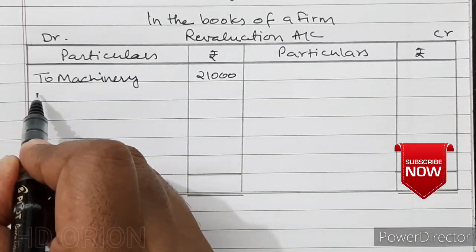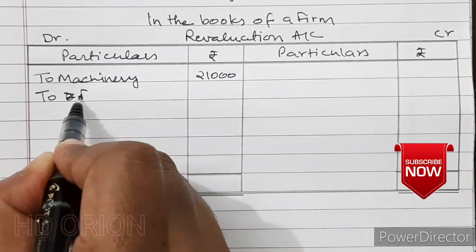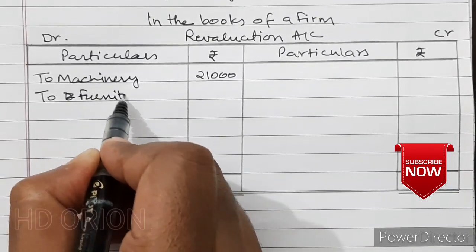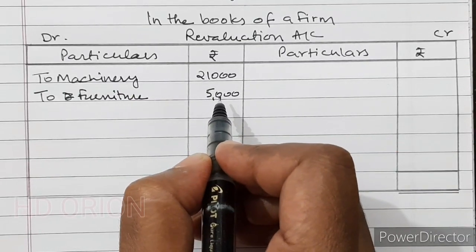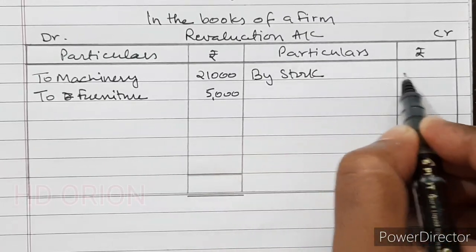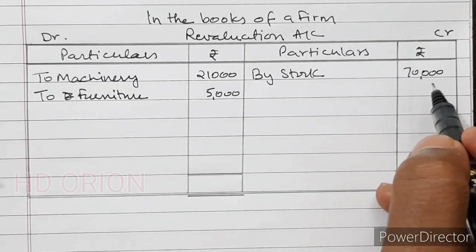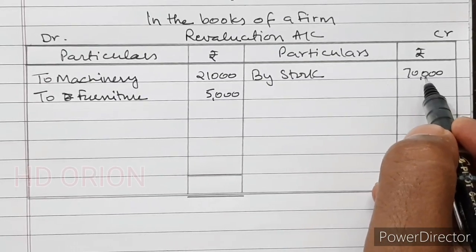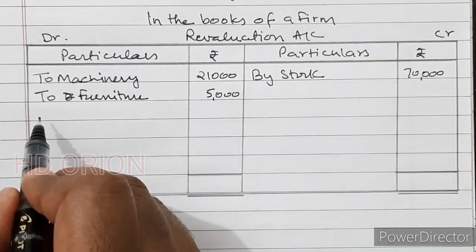Then furniture is also depreciated, by 5,000. Then stock is revalued. So there is an increase in stock of 70,000. It has increased from 1,40,000 to 2,10,000.